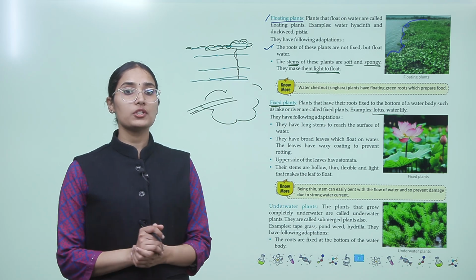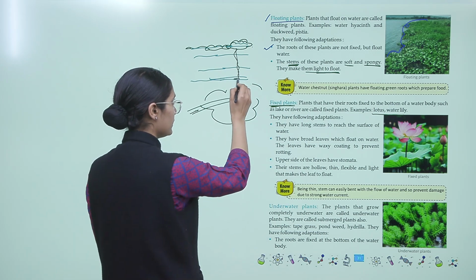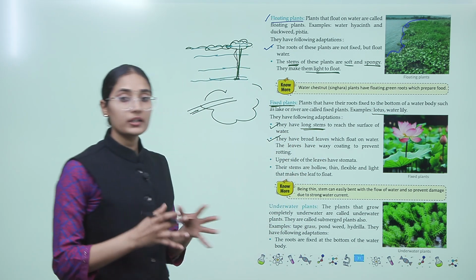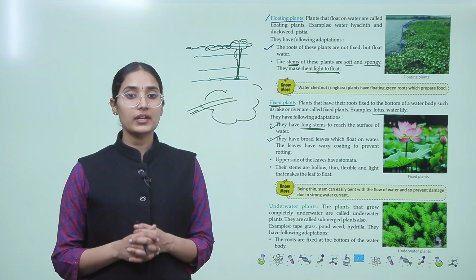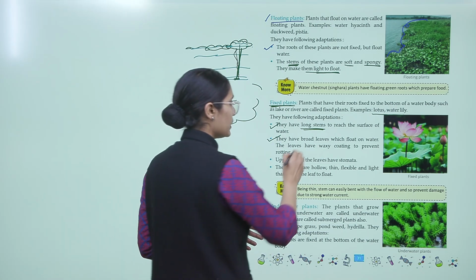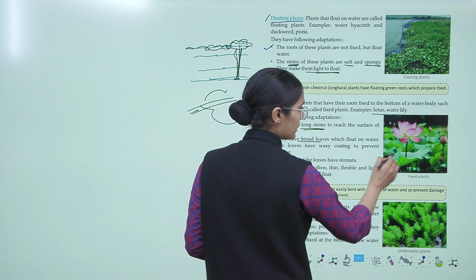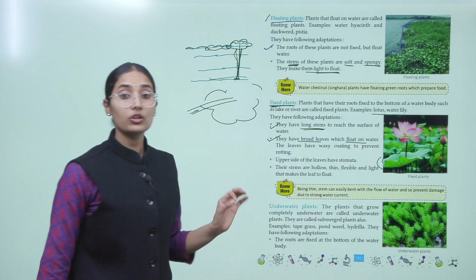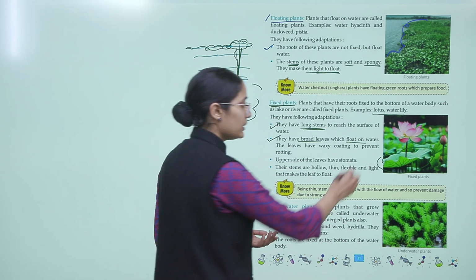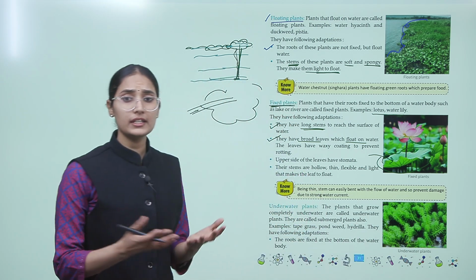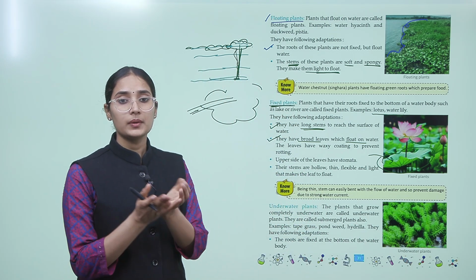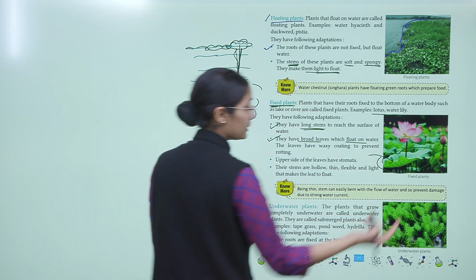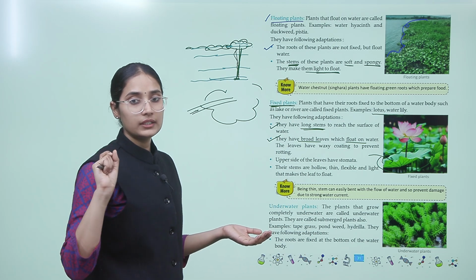Now they have long stems to reach the surface of the water. Since they are connected, they have to reach the surface. So they have long stems. They have broad leaves which float on water. The leaves have a waxy coating to prevent rotting. Okay, so they have broad leaves. For example, lotus has broad leaves, right, which can float on water. The leaves also have a waxy coating, and that's why any water drop on the leaf doesn't stay on the leaf, right? It looks like a pearl on the leaf, right?